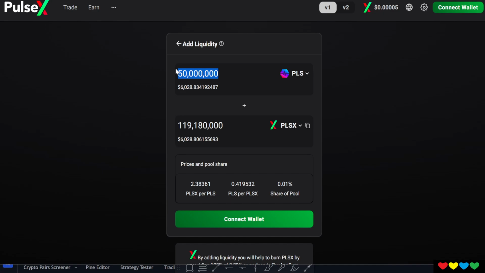Hopefully over time, if you stay long enough and you don't panic, after 12 months, you'll probably go back to your 50 million plus 3%. And remember, you might say, hey, 3%, you said 6%. No, it's 3% each side. I know it's not too fancy, but this is the game. When people are playing with like 300,000, it starts to make sense. But if you've got a couple of grand, it's still worth trying and learning. This is the game you're now dealing with in this world. This is chasing short-term things. This is not the path to riches. These are just new concepts we can do in DeFi.